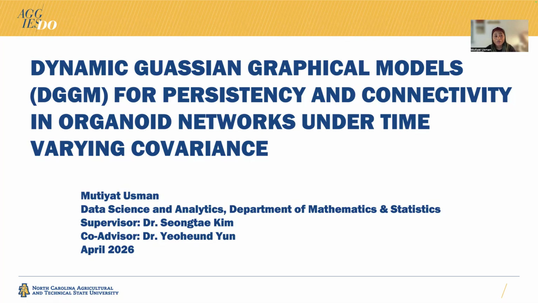Today, I'll be talking about my research on DGGM. DGGM means dynamic Gaussian graphical models, and I'll be using DGGM subsequently. We want to use this framework to detect persistency and connectivity in organoid networks under a time-varying covariance. This work is supervised by Dr. Kim and co-advised by Dr. Yin. Now, let's talk about the introduction.